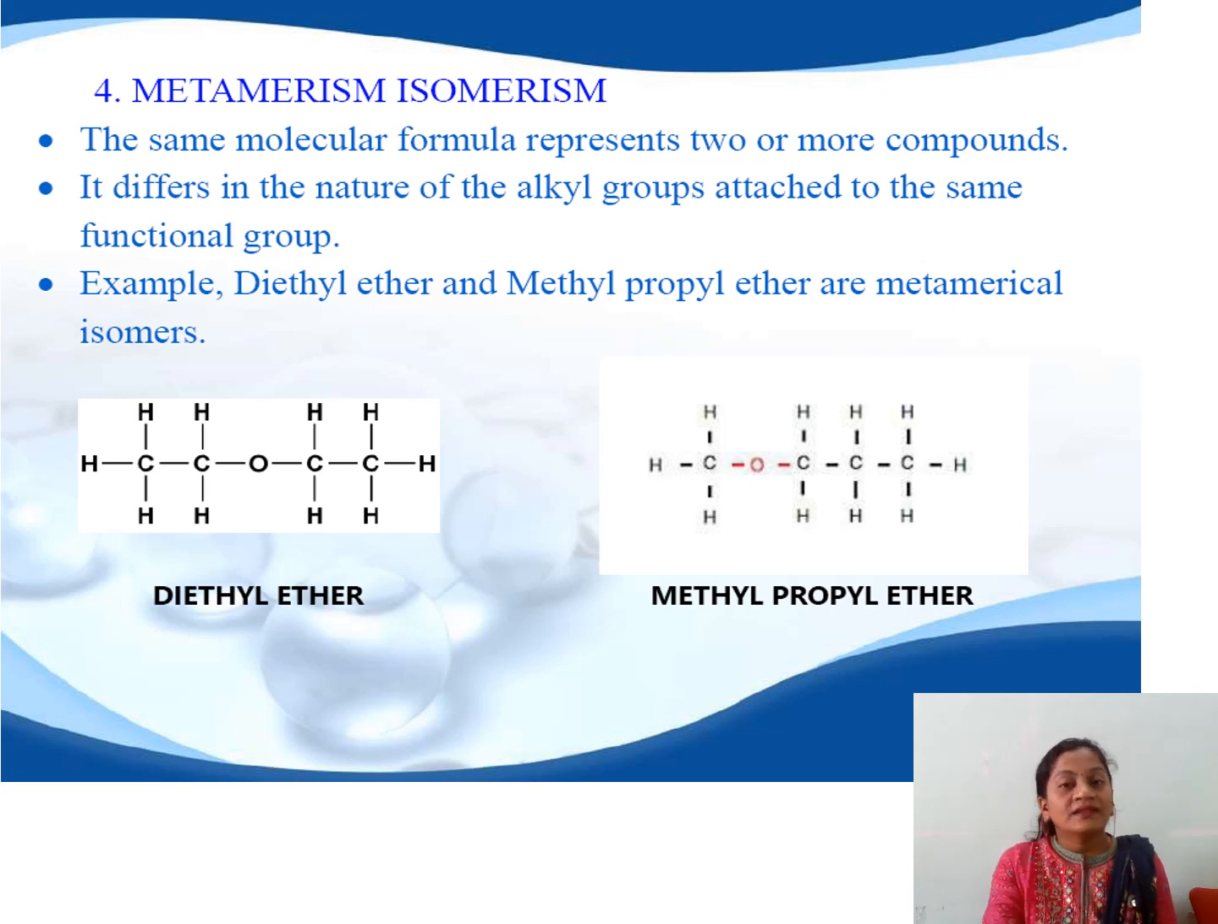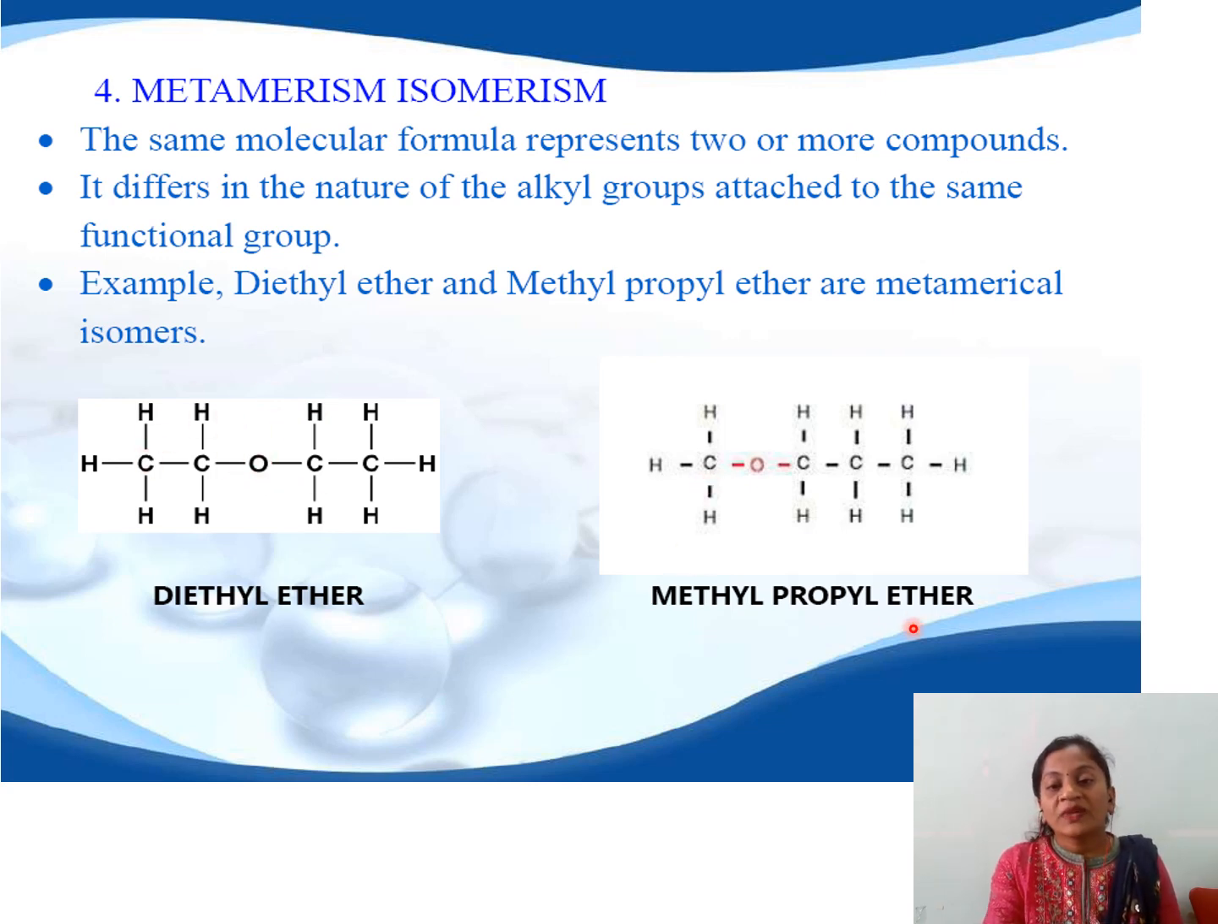These compounds also have the same molecular formula, but they differ in that there is an unequal distribution of carbon atoms on either side of the functional group. For example, consider diethyl ether and methyl propyl ether. The functional group present is the same, that is the ether moiety. But in diethyl ether, on either side of the ether oxygen there are the same number of carbon atoms. That is, 2 carbon atoms on the right-hand side as well as 2 carbon atoms on the left-hand side of the ether oxygen.